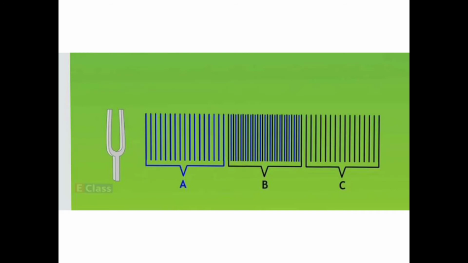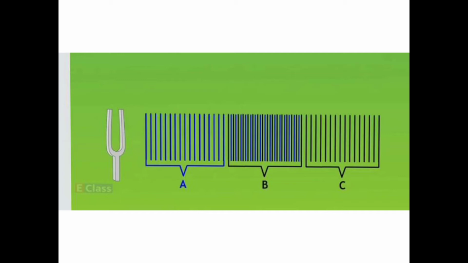So what happened? The air molecules in the region where the compression state was earlier, that was A, transfer their energy to the air molecules in the next region. That means it gave it to B. So now B has compression, because A has given all its energy to the next level. So the air in that region goes into a compressed state. Such a periodic motion of the prongs creates continuous compression and rarefaction.